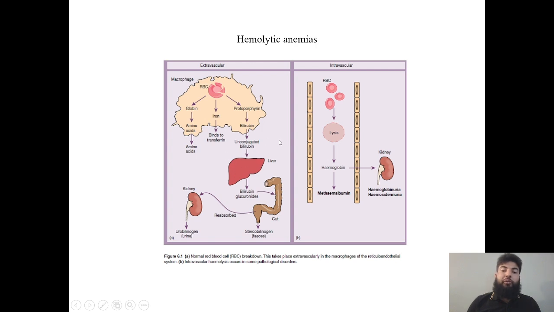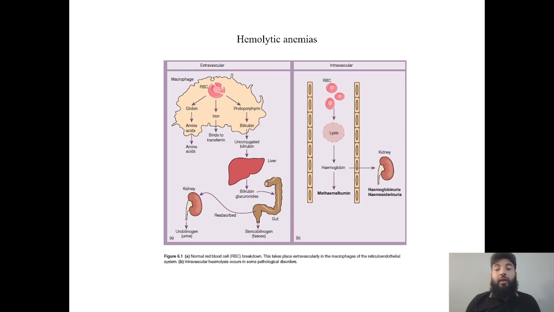The conjugated bilirubin is water soluble and can be absorbed through the intestine, and it can pass through the kidney as urobilinogen, and you will see an increased level of urobilinogen if there is an increase in extravascular hemolysis, and the rest is excreted through feces as stercobilinogen, which gives brown color to the feces.